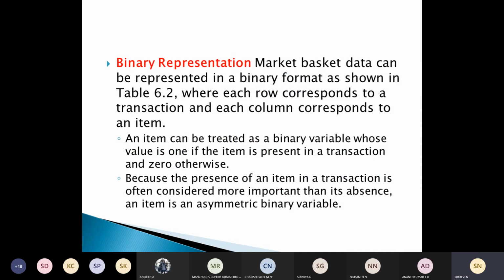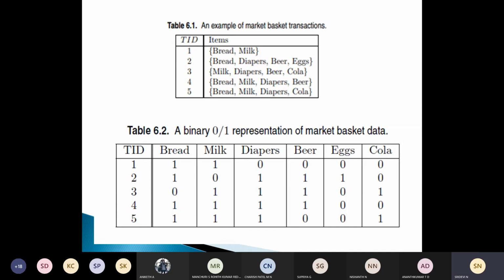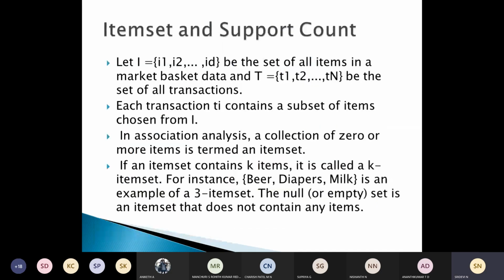At the same time, we have the item set and support count. Suppose we have items I1, I2 up to Id, which is the set of all items in the market basket data, and T1 to Tn represent the set of all transactions.